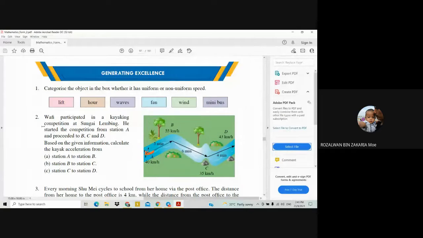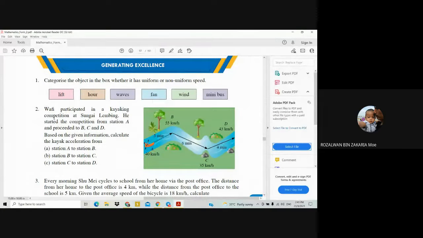Now look at question number 2. Wafi participates in a kayaking competition at Sungai Lembing. He started the competition from station A and proceeded to B, C, and D. Based on the given information, calculate the kayak acceleration from station A to station B. So how to do this one?